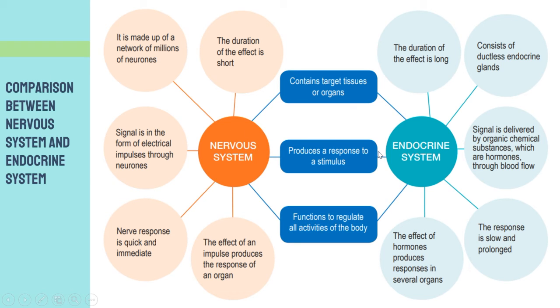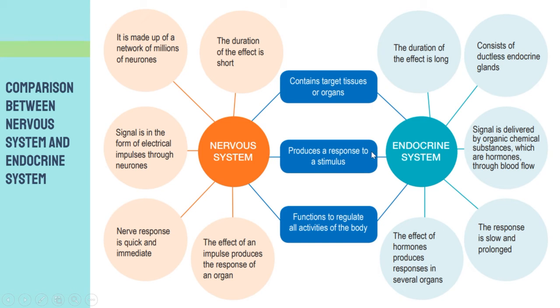The nervous system and endocrine system contain target tissues or organs. All right, so the two systems have their target tissues or organs. And number two, both the nervous system and endocrine system produce a response to a stimulus.